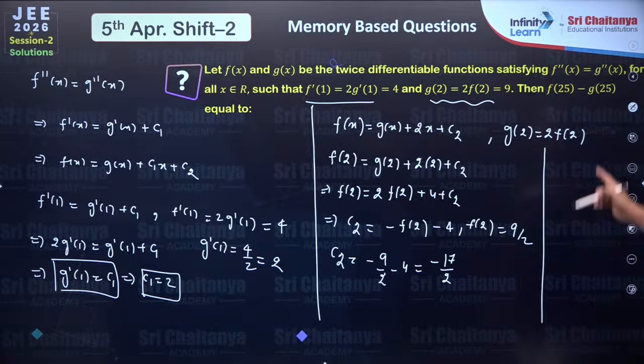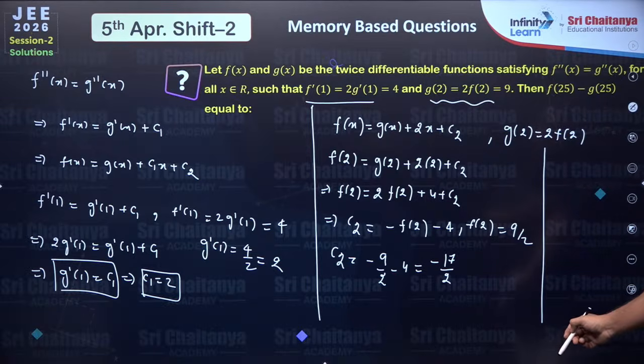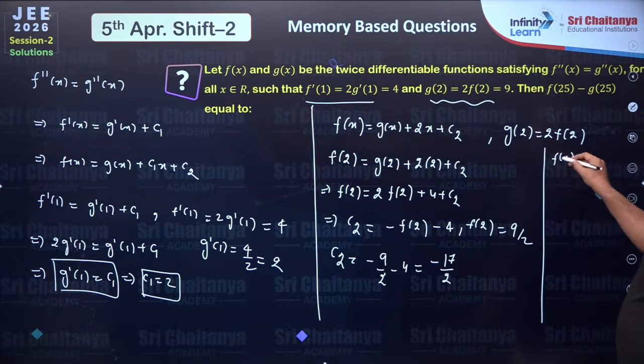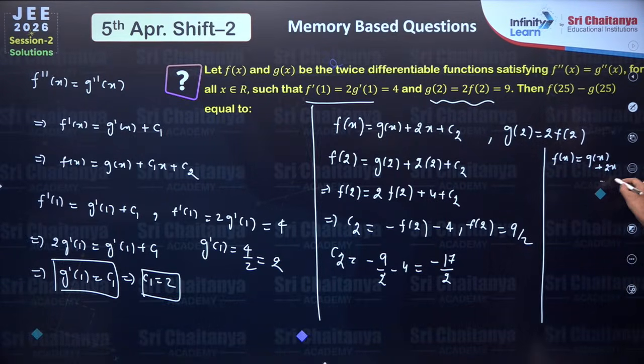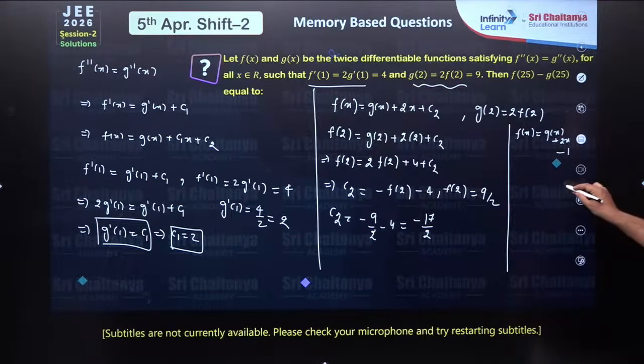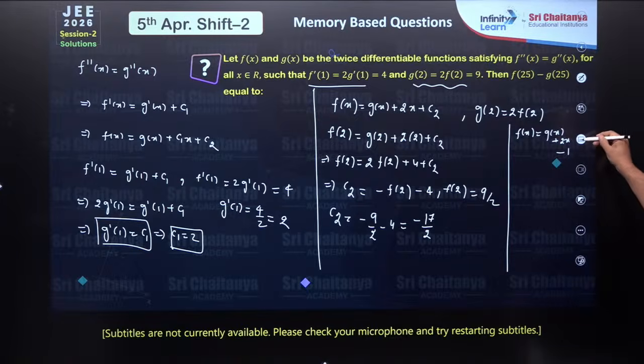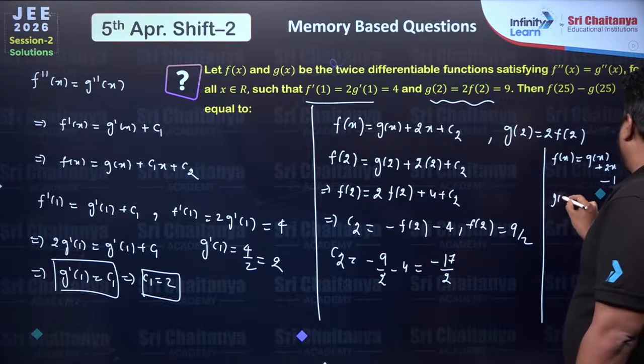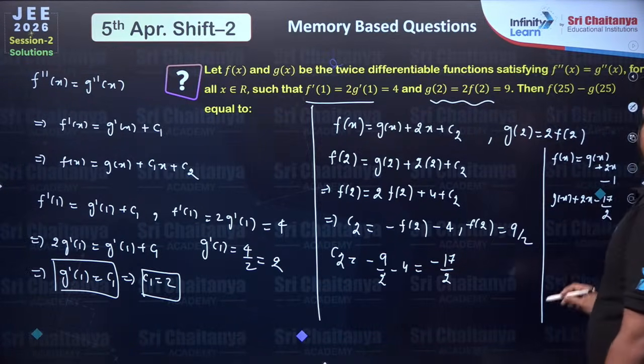Now at last we just need to find f(25) minus g(25). So what is our f(x) function? f(x) is g(x) plus 2x minus 17 by 2, as the value of c2 is minus 17 by 2.